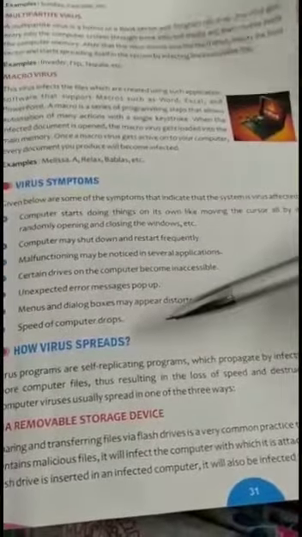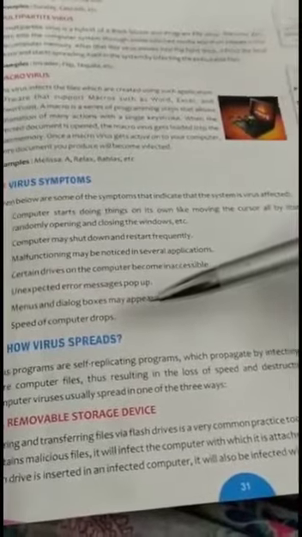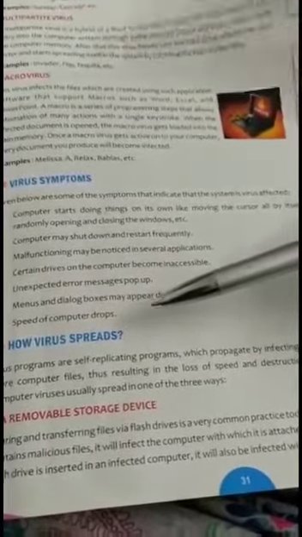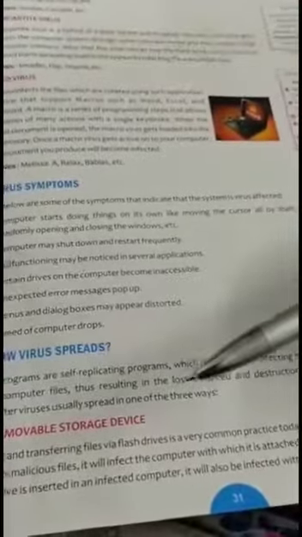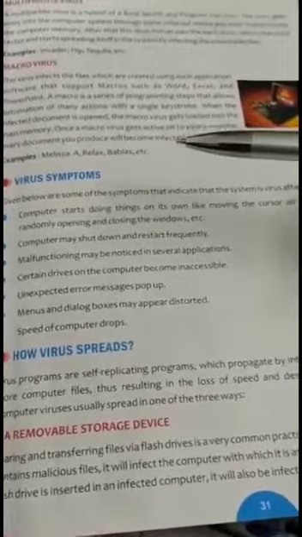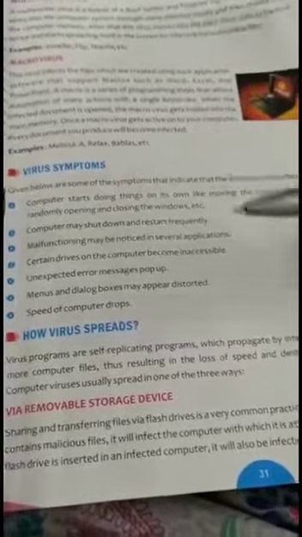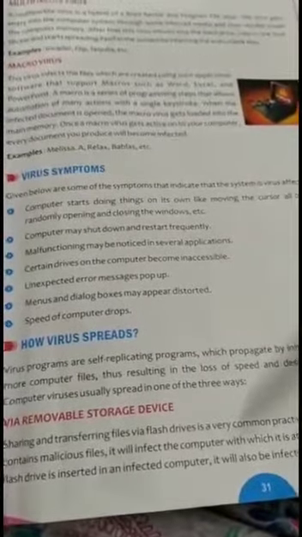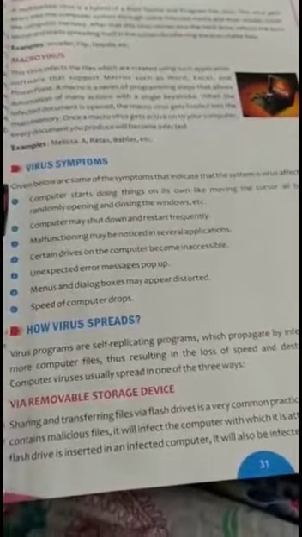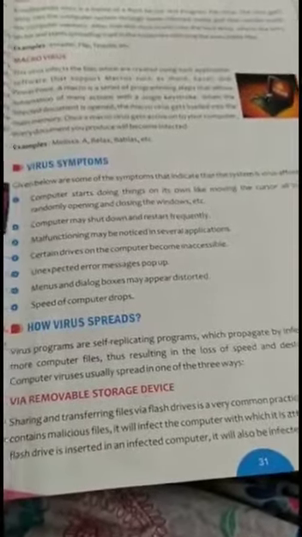If you notice any of the symptoms that we had discussed here, it means that your system is virus infected. If your computer starts doing things on its own, your computer shuts down and restarts frequently, drives become inaccessible, unexpected error messages pop up, menus and dialog boxes are distorted, or the speed of your computer drops, it indicates that your system is virus infected.